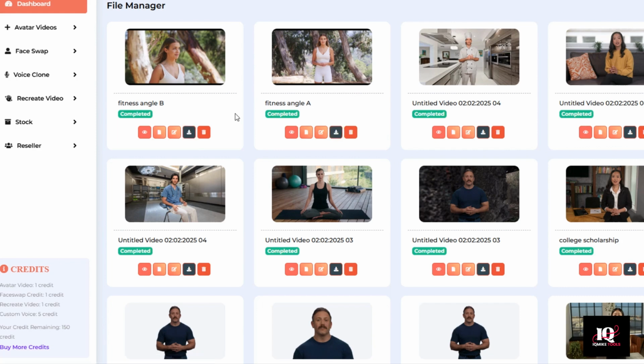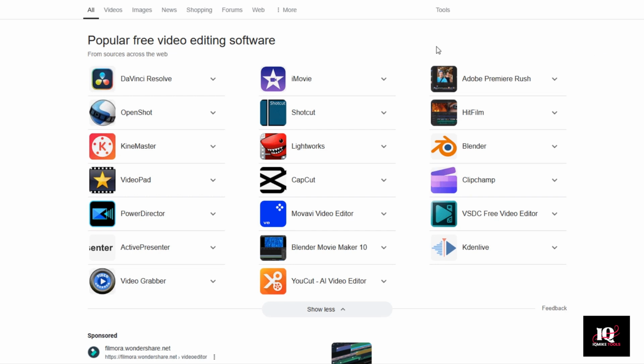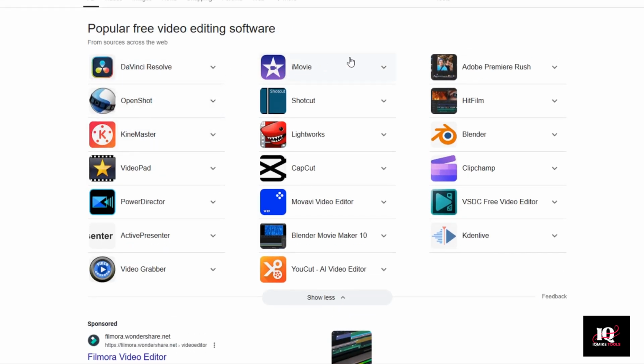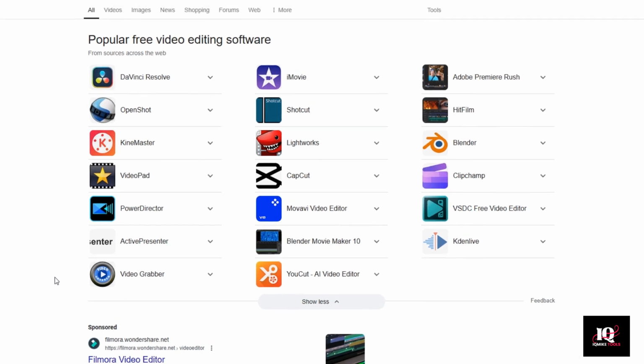And we can put these together in any video editor. So if there's a video editor that you already use, like Camtasia, for example, you can use that. But for the sake of this demo, since I know not everyone has one, let's focus on something free. If we search for free video editor software, you can find a whole bunch of free ones. If you're a Mac user and you've got iMovie, you can use iMovie. If you're a Windows user, Microsoft has one called Clipchamp. Let's go ahead and use Clipchamp.